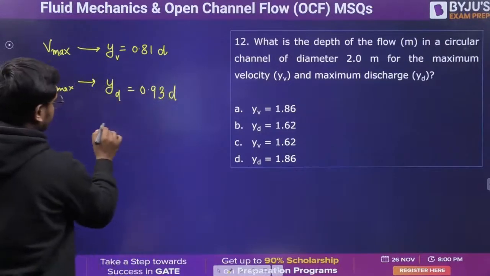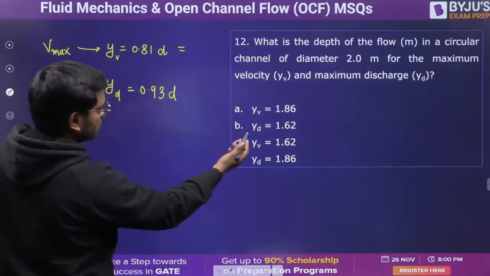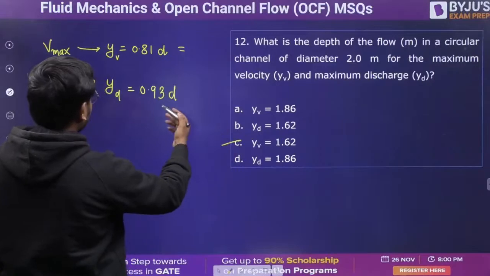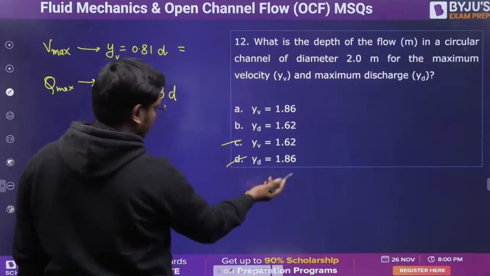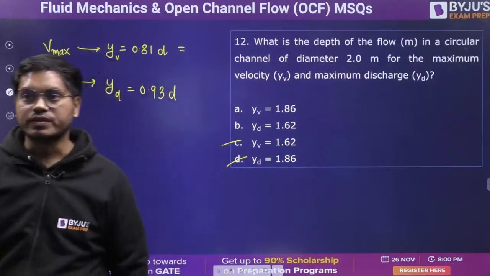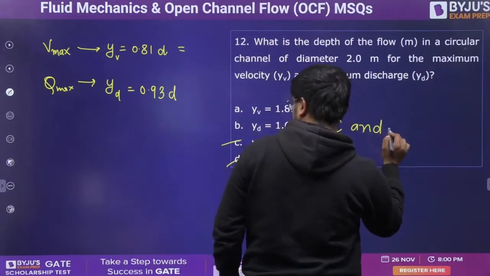For the values, 0.81 times of what? 2. Directly get the answer, 1.62. And 0.93 times of 2, whatever remains, 1.86 I suppose. So these two options are correct over here, right? Option C and option D. And that actually summarizes our session.